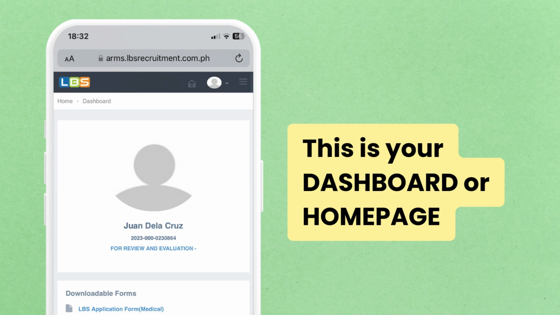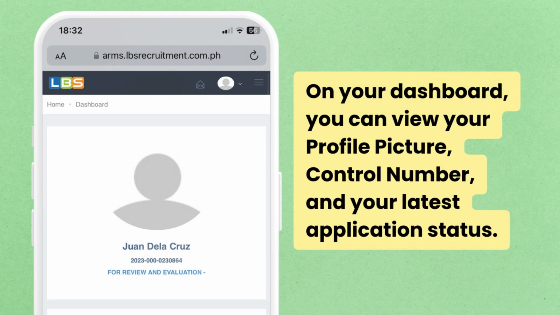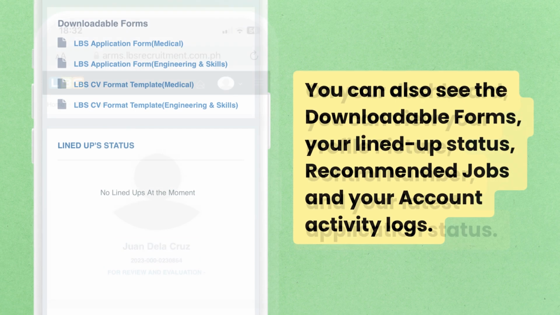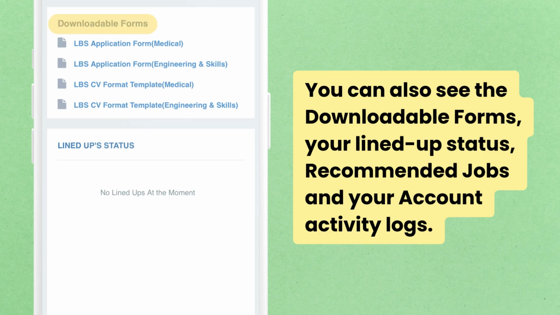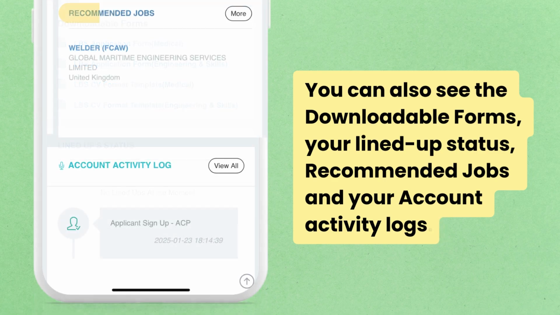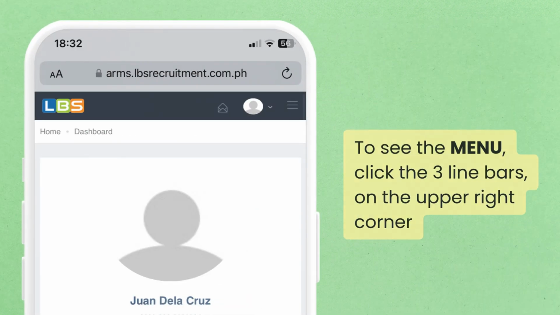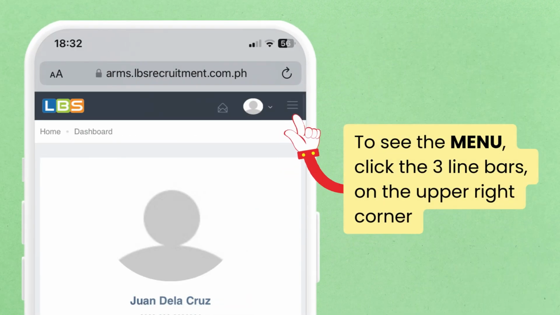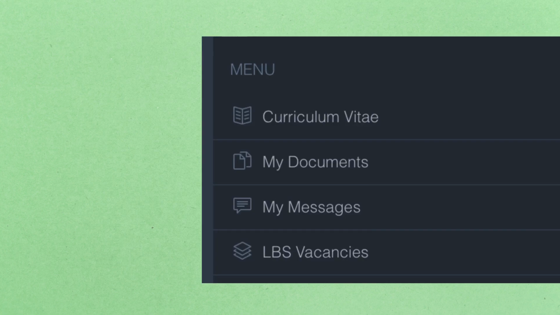You are now on your dashboard or homepage. On your dashboard, you can view your profile picture, full name, control number, and your latest application status. You can also see the downloadable forms, your lined-up status, recommended jobs, and your account activity logs. To see the menu, click the three-line bars at the upper right corner.